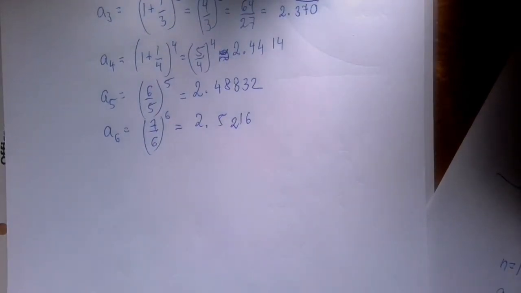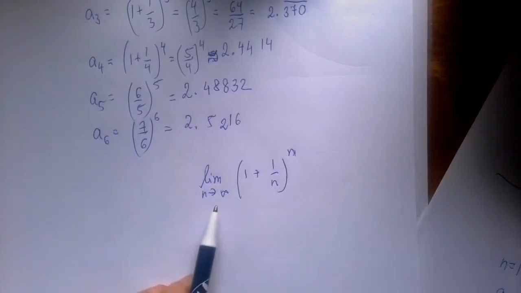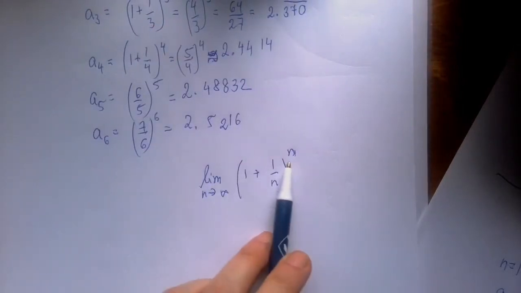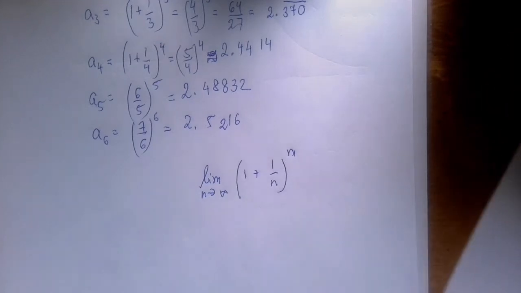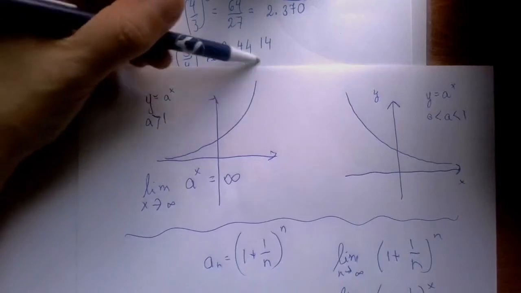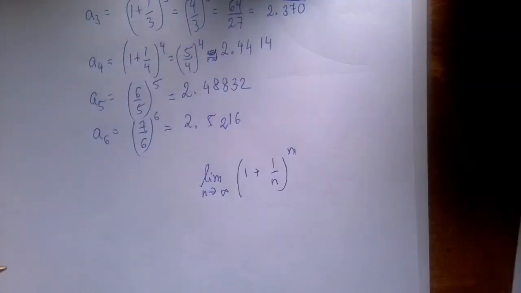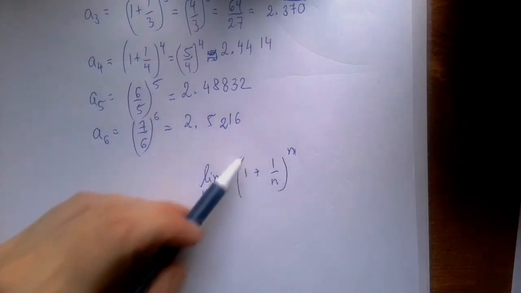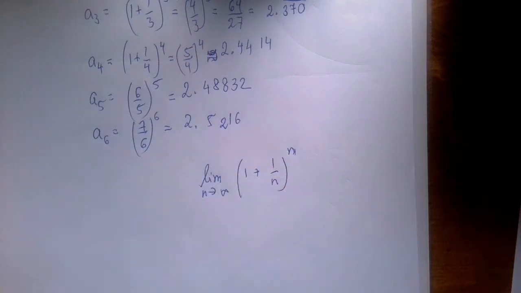Why? Because we're raising a number that is greater than 1 to a higher and higher power, right? And if a number is greater than 1 and we raise it to higher and higher power, then we have this infinite limit. But there is also reason to think that this thing will approach 1, because we're talking about a number that's greater than 1, but not by a fixed amount. The inside is getting closer and closer to 1, and we can raise 1 to a very, very large power. It's still just 1. So there are two very good reasons for two different limits.